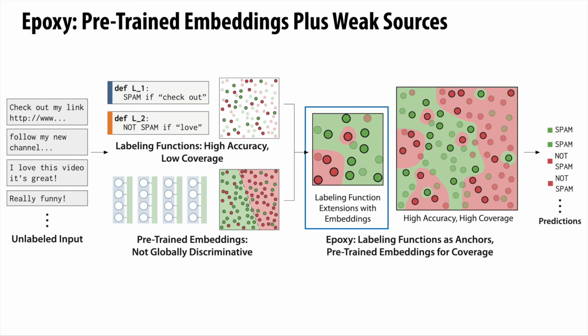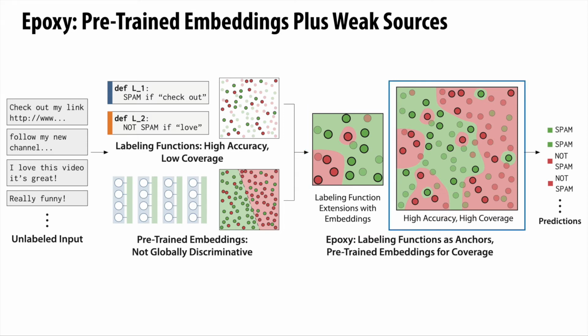In this setup, the labeling functions act as anchor points in the space so that the embeddings don't have to be globally discriminative. And the embeddings help us extend labeling function coverage to points that we would not have gotten otherwise, gaining the coverage and generalization benefits of an end model.